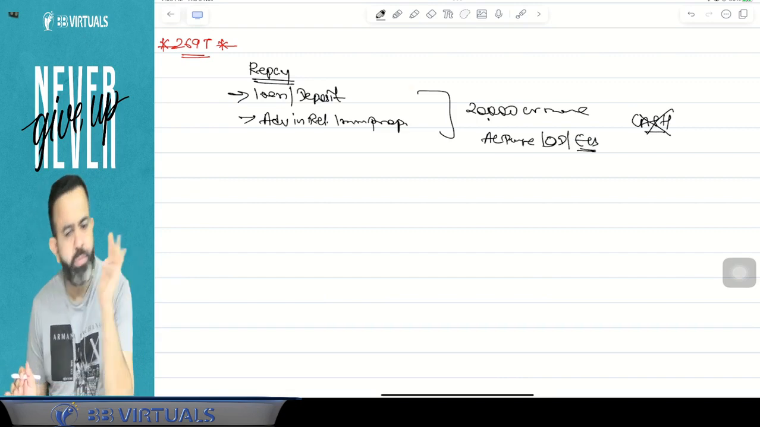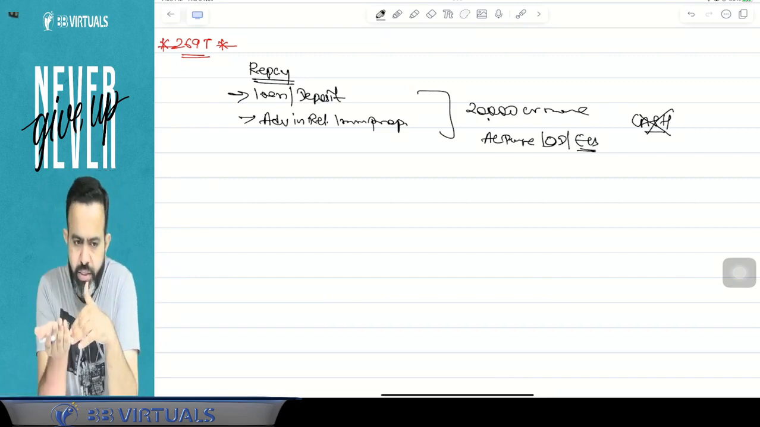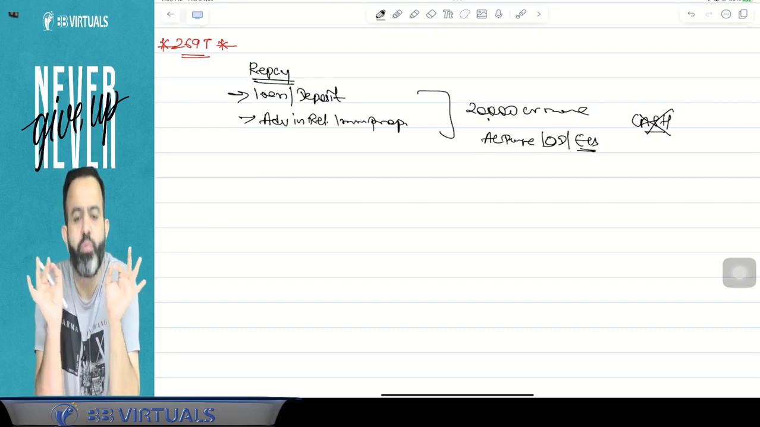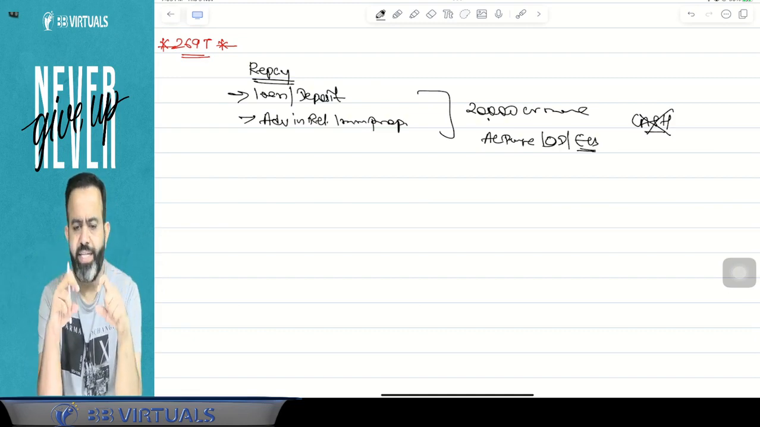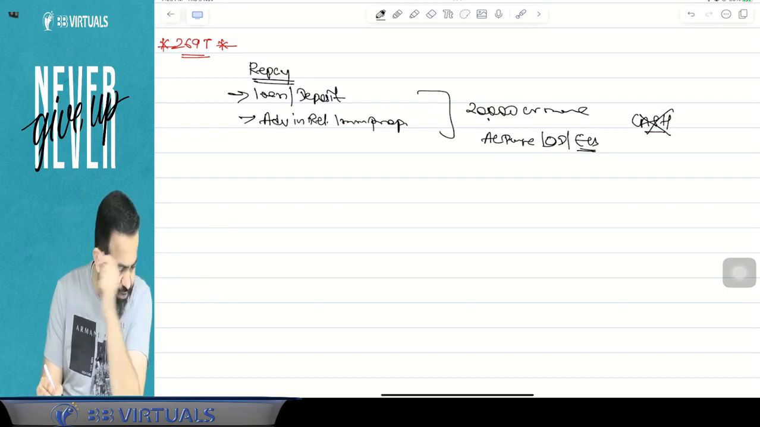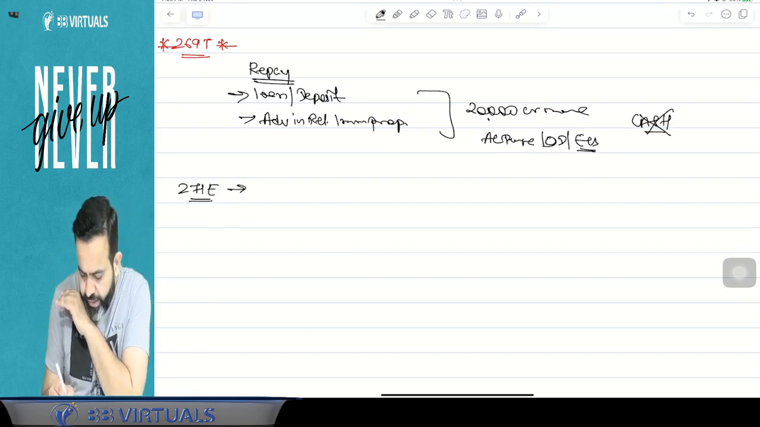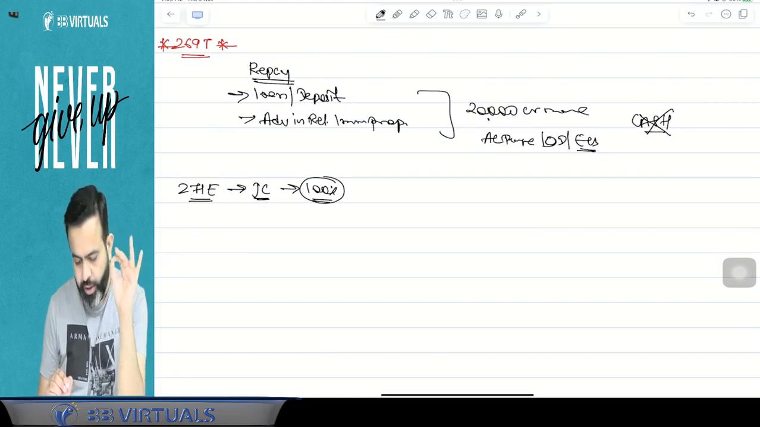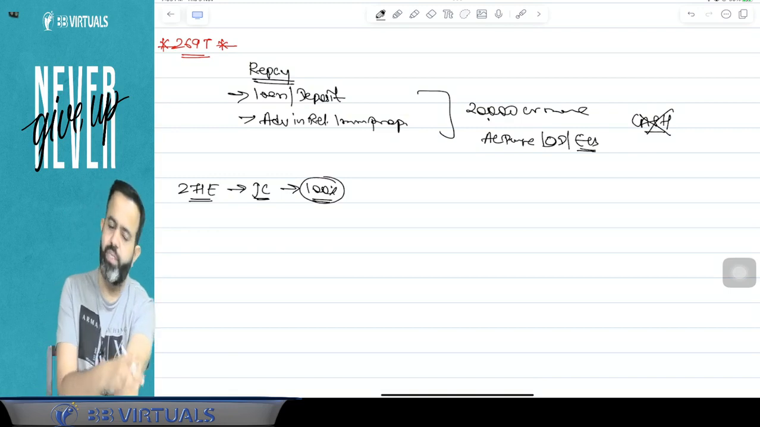If there is a violation of this section, meaning when you repay any loan or deposit or advance in relation to immovable property, it should not be repaid in cash if it is 20,000 rupees or more. If you repay in cash, then there will be a penalty under section 271E, and this penalty is also imposed by the joint commissioner, and it will be 100% of the loan, deposit or advance in relation to immovable property which is repaid in cash.